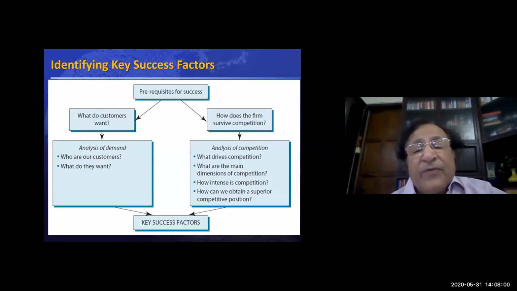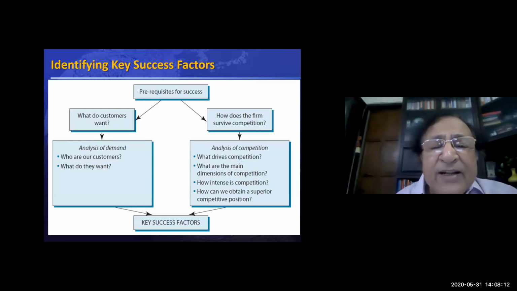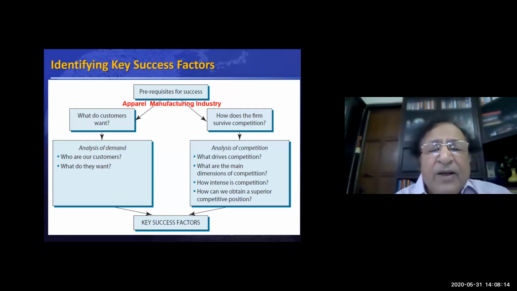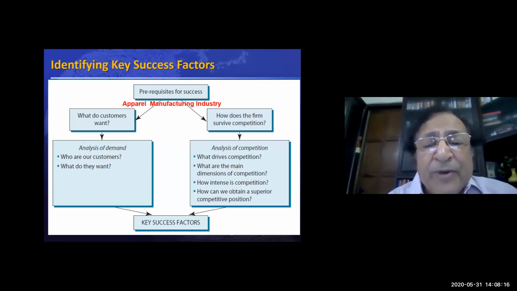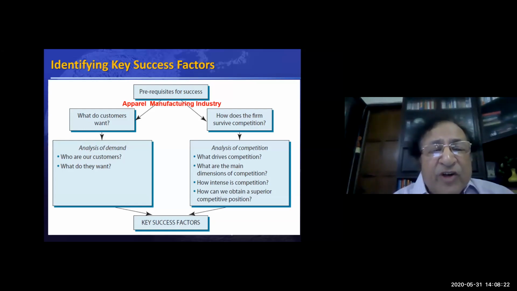How does it fight with the rivals? And what are the factors which help the company to fight the rivals? So this will also determine the key success factors. Let's take an example. I'm taking here the apparel manufacturing industry, the industry which makes dresses, clothes,